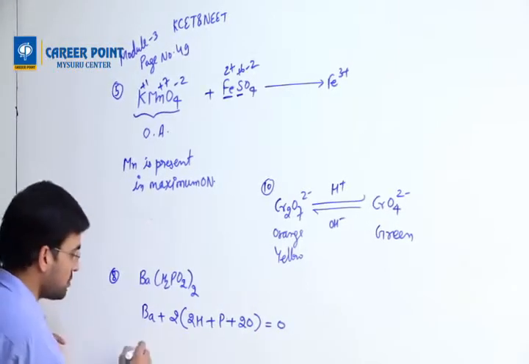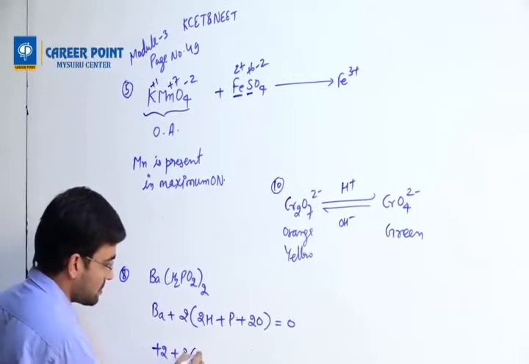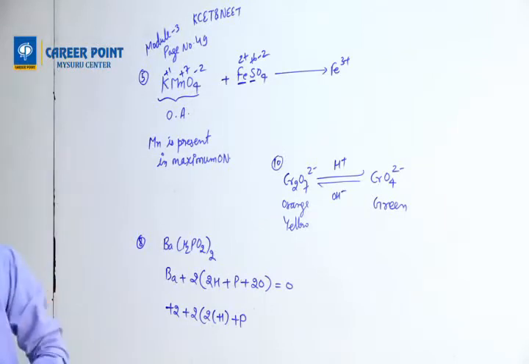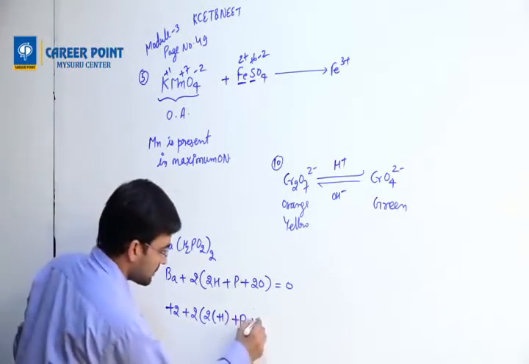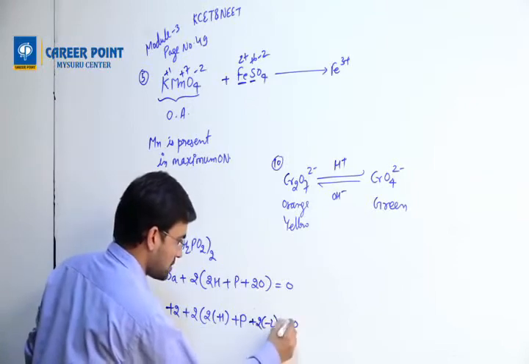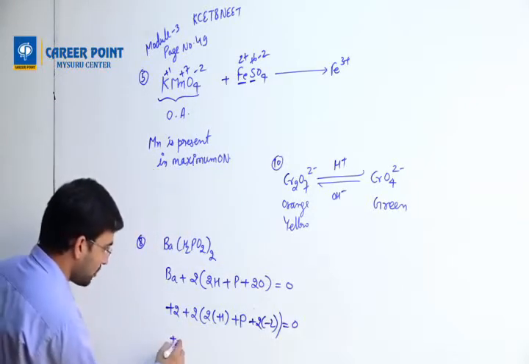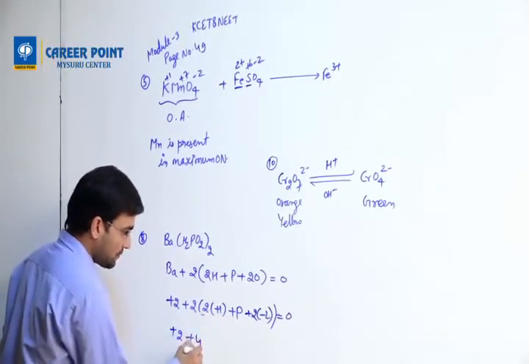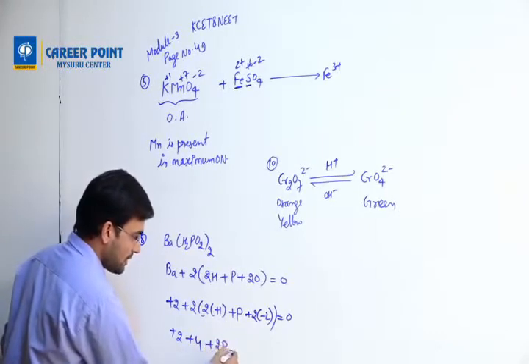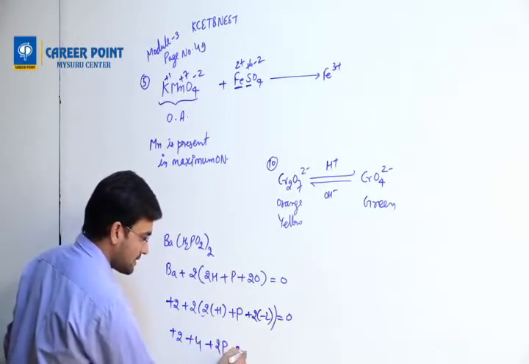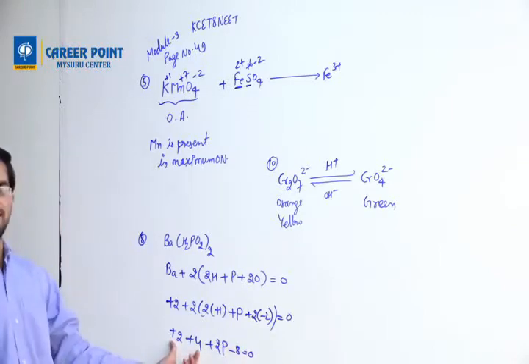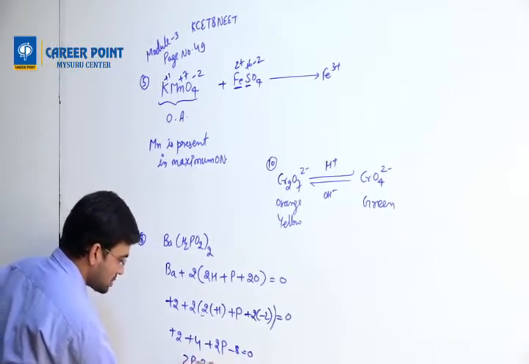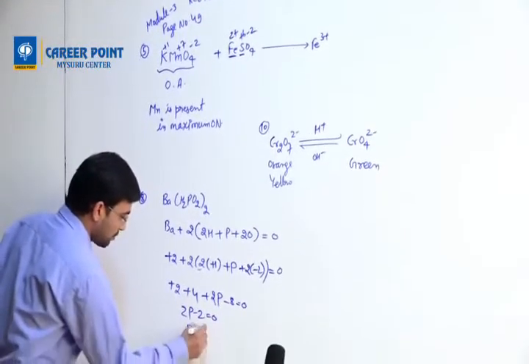Ba is barium, which is +2, plus 2 into +1 for hydrogen, plus 2P, plus 2 into -2 for oxygen, equals 0. So +2, +4 plus 2P, and -8 equals 0. So 2 plus 4 is 6, 6 minus 8 is -2. So 2P - 2 equals 0, and P equals +1.